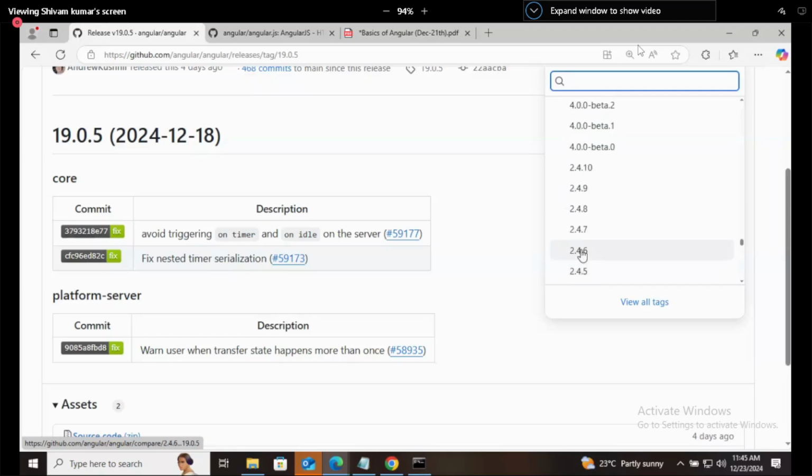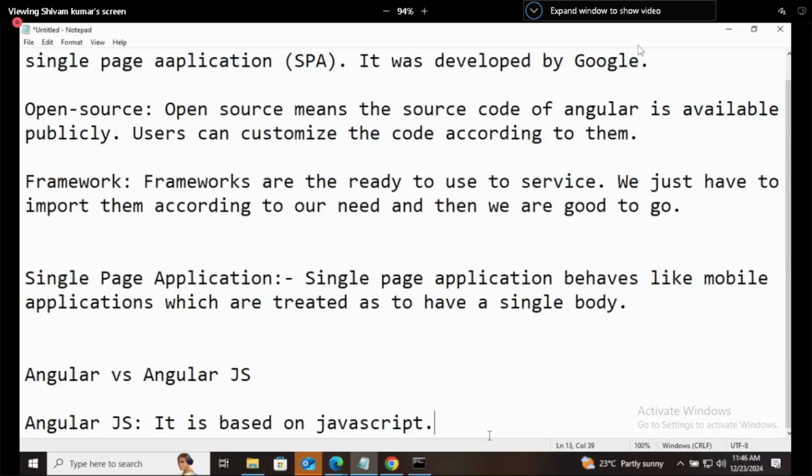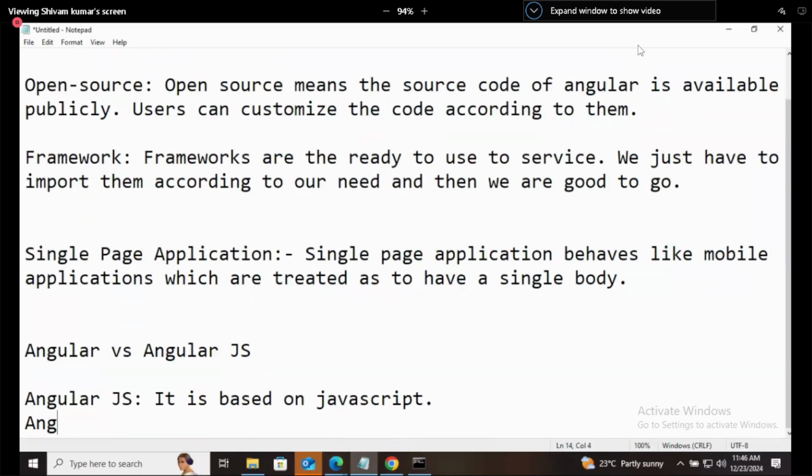Do you know the meaning of this version? If it is written 2.4.0, how many of you know the meaning of this? So here I will write Angular. It is totally based on TypeScript.